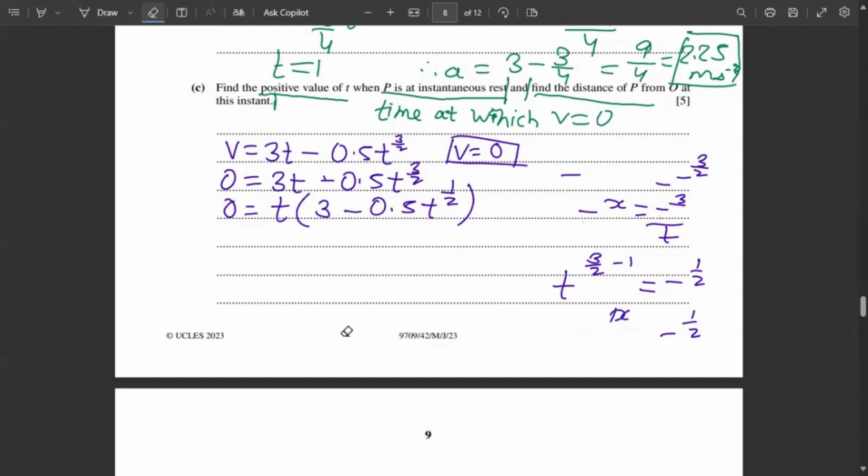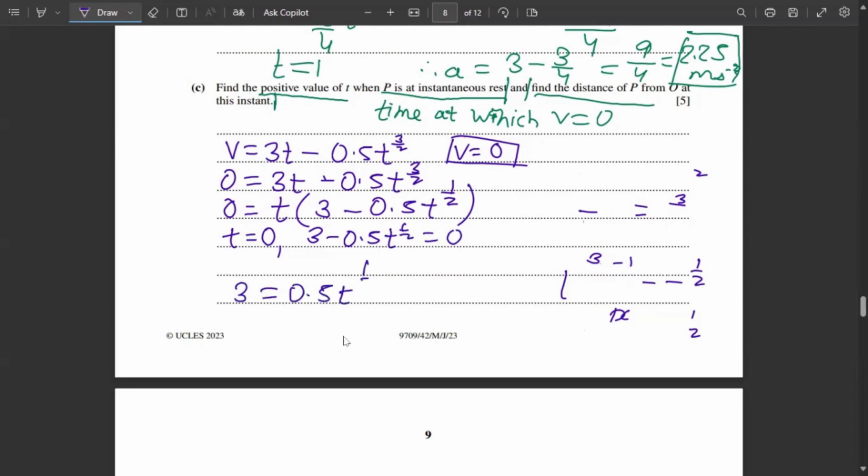Let me erase this. Yeah, now moving further, I'll get two answers: t equals 0, and 3 minus 0.5 t raised to 1 by 2 equals 0. Therefore, 3 equals 0.5 t raised to 1 by 2.